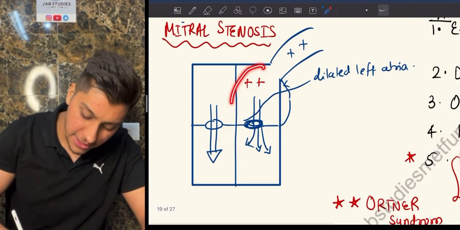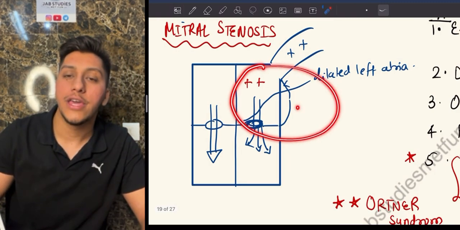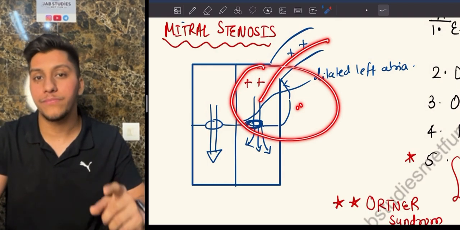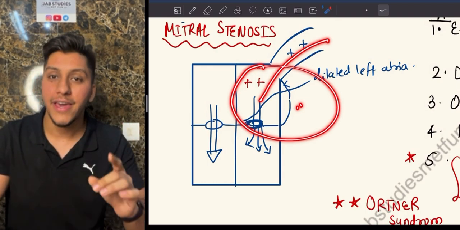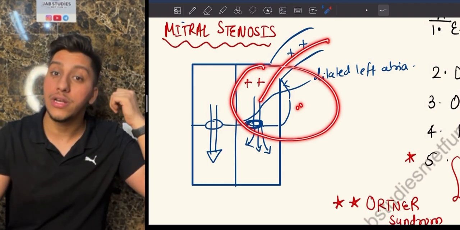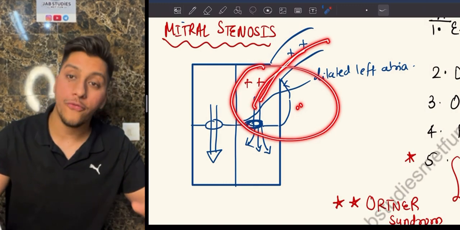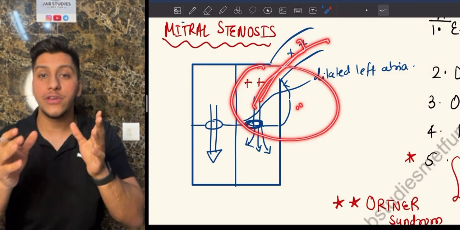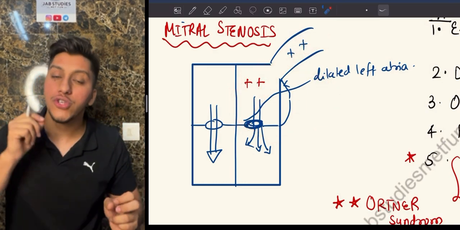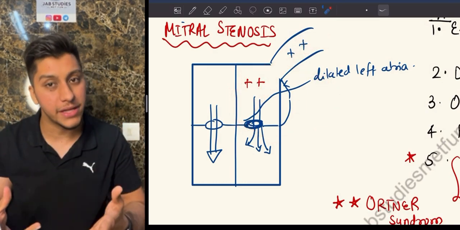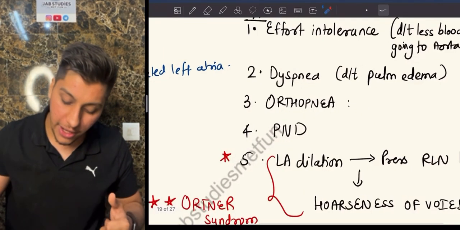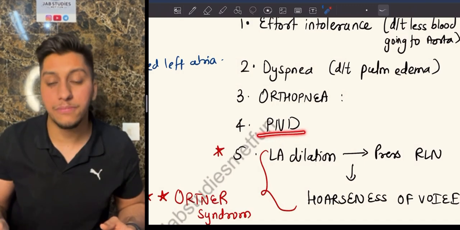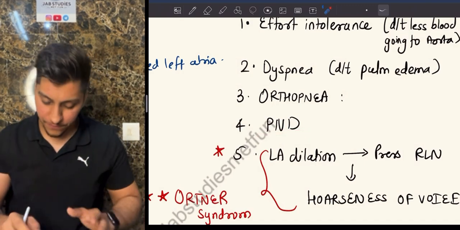Next condition, if the blood flow is not going down, it is going to go up. So what happens is, your left atrium is going to dilate. If your left atrium is going to dilate, blood will go back. Where was the blood coming from? The blood was coming from pulmonary veins. And where was the pulmonary vein carrying it? To the lungs. That is why blood will go back from the left atrium, through the pulmonary vein, to the lungs. That is why you will have pulmonary edema. Because of pulmonary edema, now you will have difficulty in breathing. That is known as dyspnea. So what you will have? You will have dyspnea, you will have orthopnea, you will have paroxysmal nocturnal dyspnea as well. Simple.